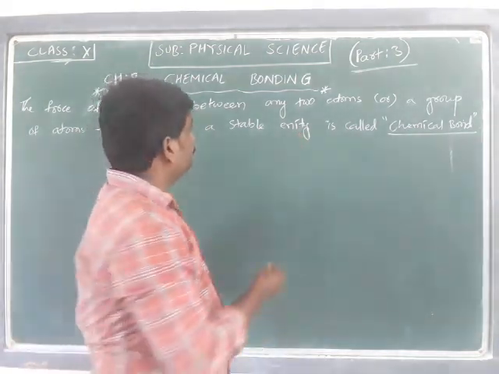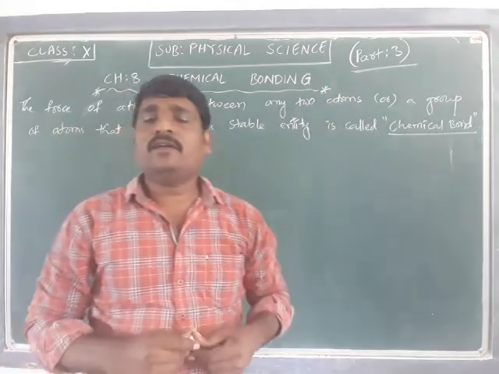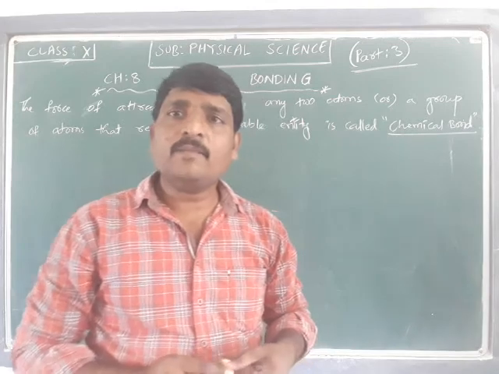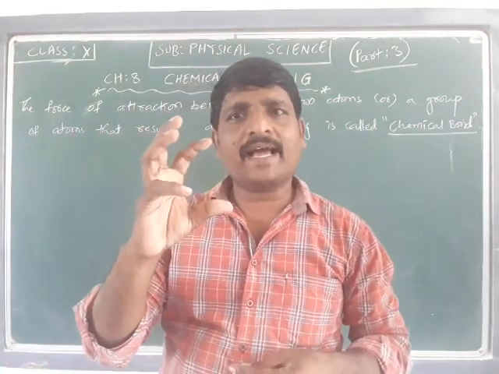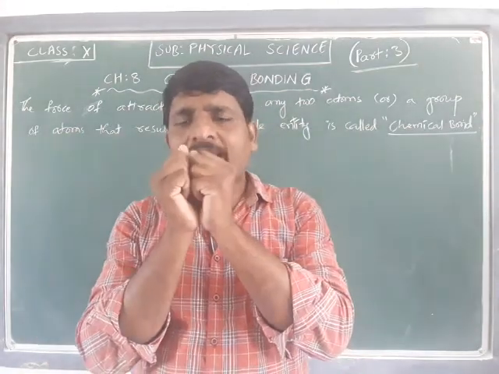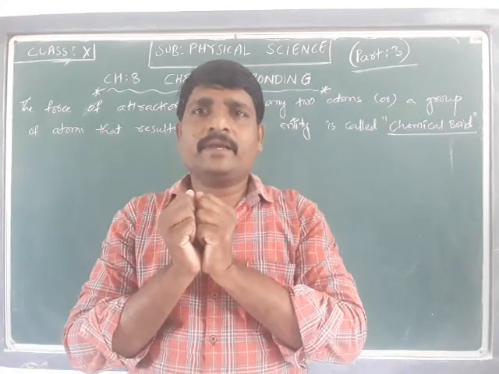That entity is called a bond or a chemical bond. So a chemical bond is nothing but a force of attraction between two atoms or a group of atoms which makes the atoms stay together.